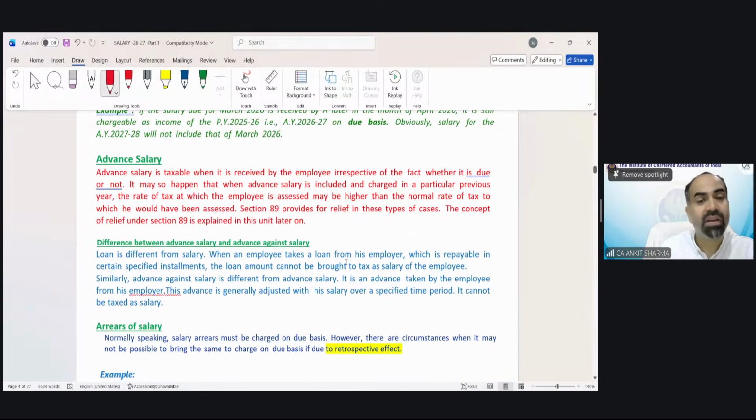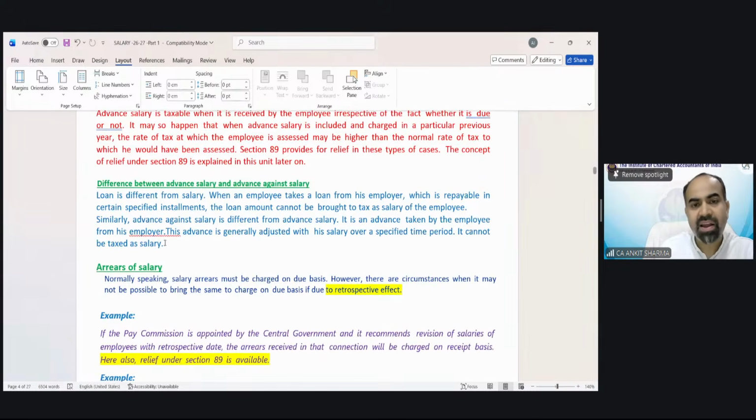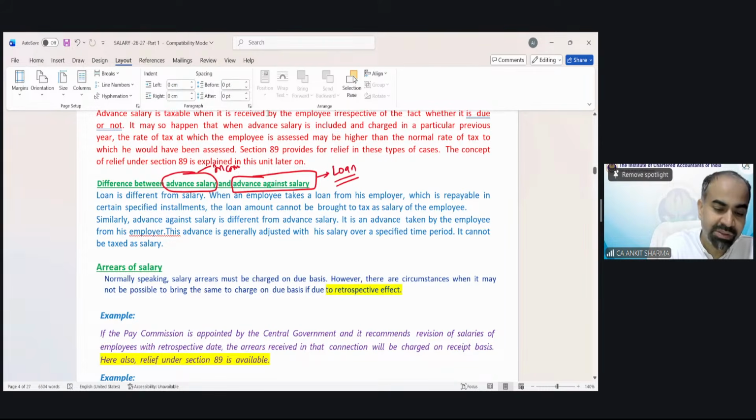Difference between advance salary and advance against salary: both are different. Advance salary is your income. Advance against salary is kind of a loan. That is not your income. So do not confuse about these 2 points. They have separate meaning and taxability.